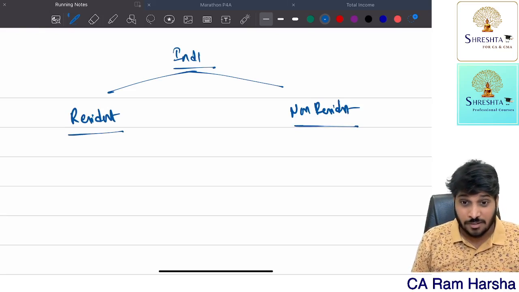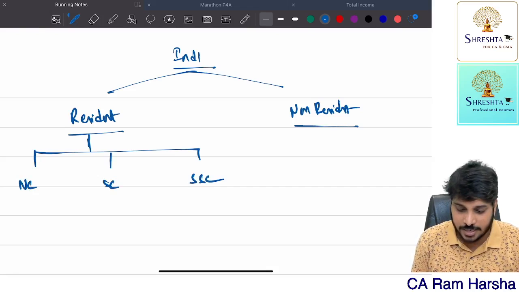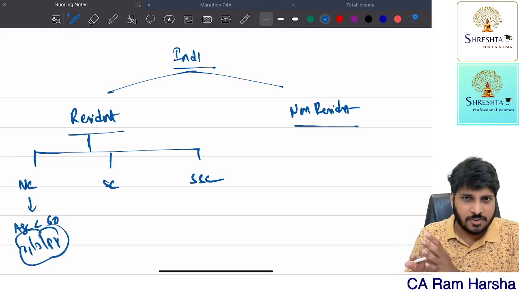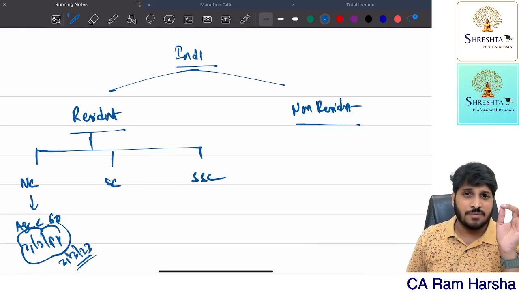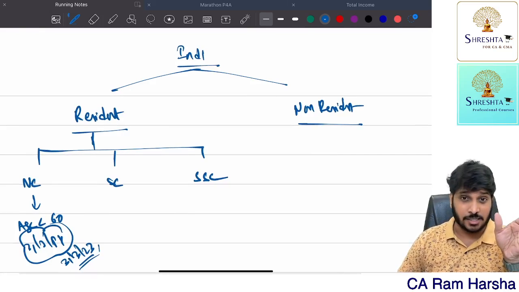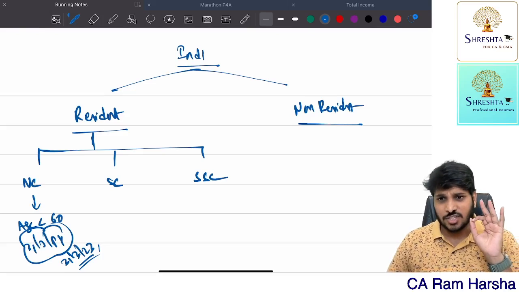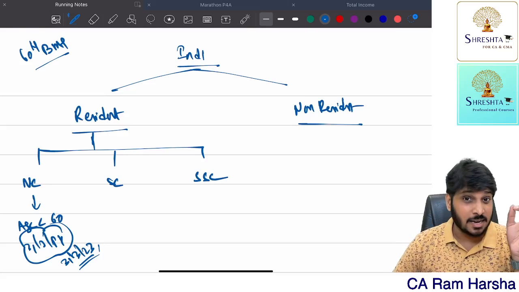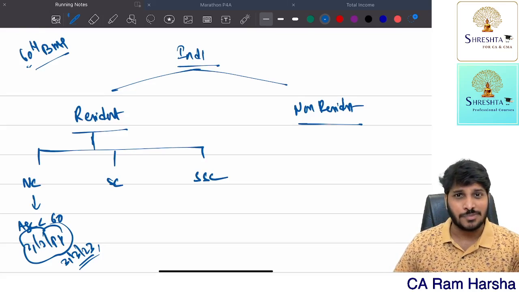Correct? Now for resident individuals, we classify into three categories: normal citizen, senior citizen, super senior citizen. Normal citizen means age is less than 60 as on 31st March of the previous year. Simple. Suppose 31st March 2023. As on this date, he has not completed his 60th birthday. When someone celebrates the 60th birthday, it means 60 years are completed.